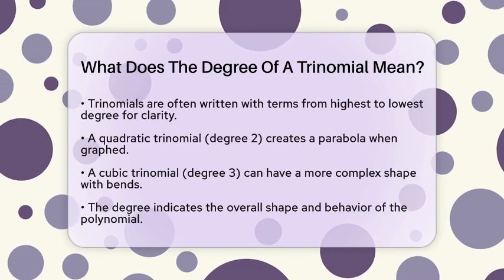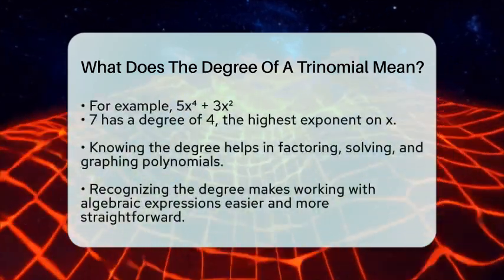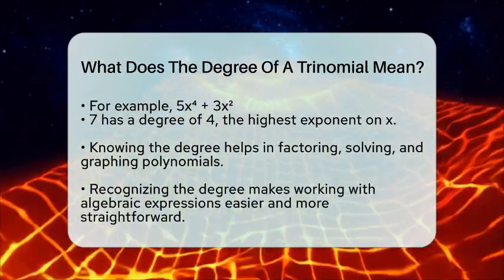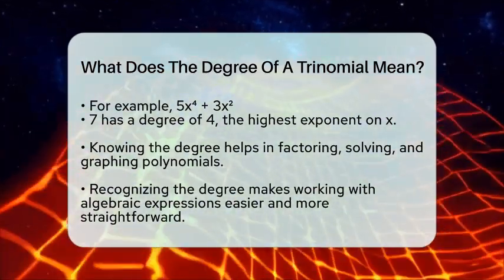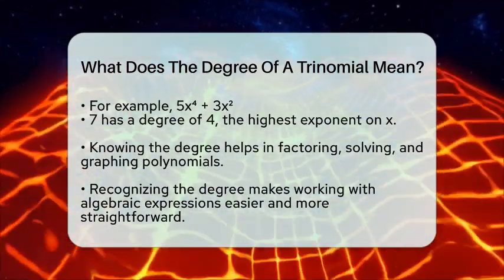So, in simple words, the degree of a trinomial is the biggest exponent on the variable in any of its 3 terms. It tells you how the polynomial looks and behaves. If you see 5x to the 4th plus 3x squared minus 7, the degree is 4 because the highest exponent on x is 4.